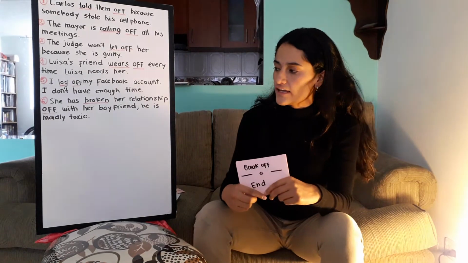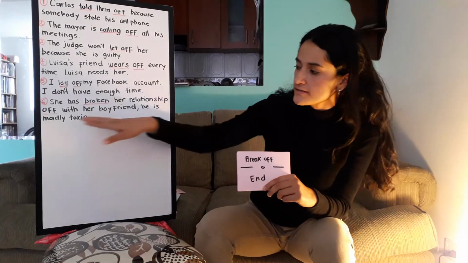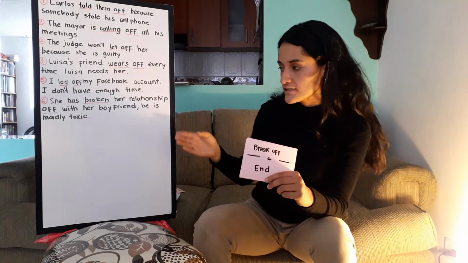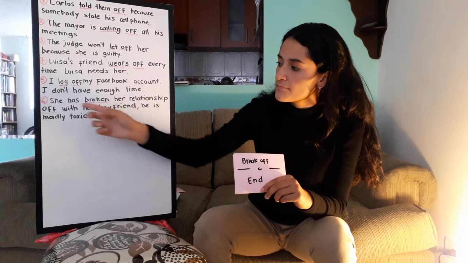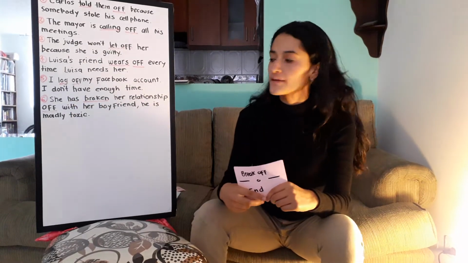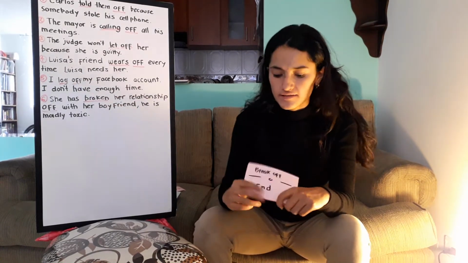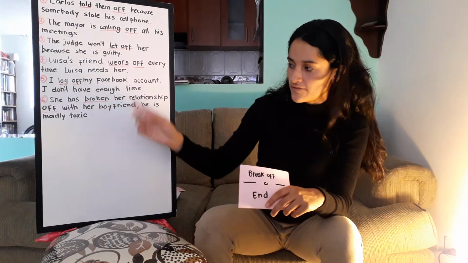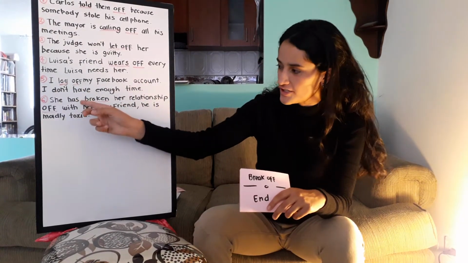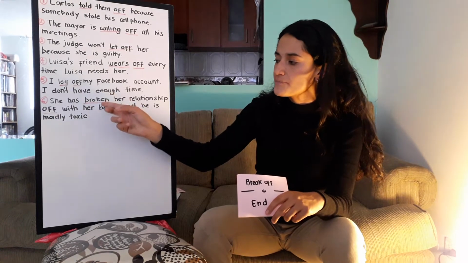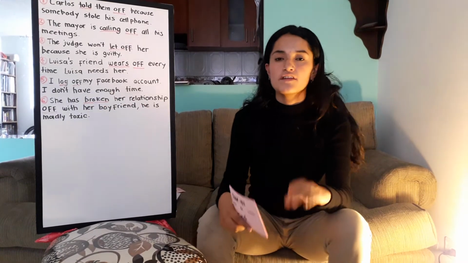Broken off is separate because, you know, it is transitive, and the verb tense here is present perfect. Here is in present simple or simple present, and here is in present perfect. We have the auxiliary has and the verb broken in the third column.